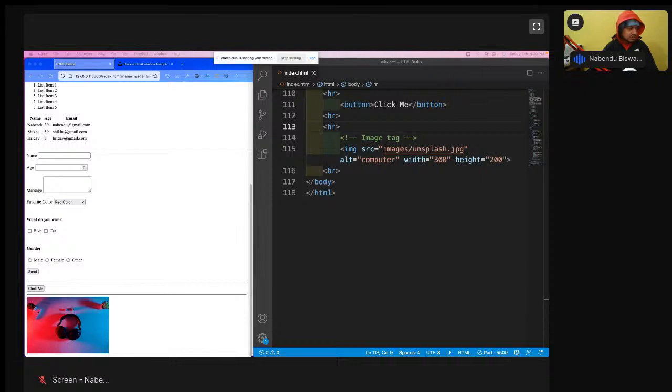Okay, so let us learn about CSS now. So I'm going to teach a fair bit of CSS, but a fair bit of CSS means not going to teach everything about CSS. Okay.